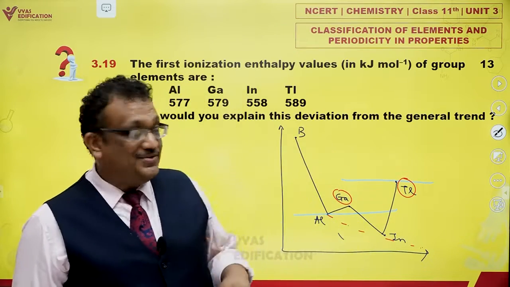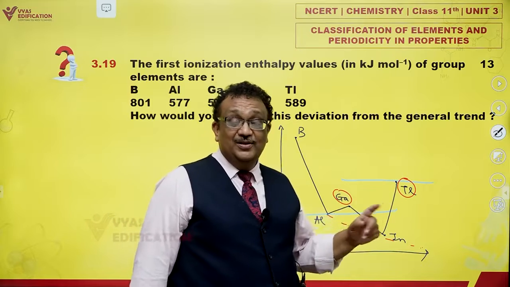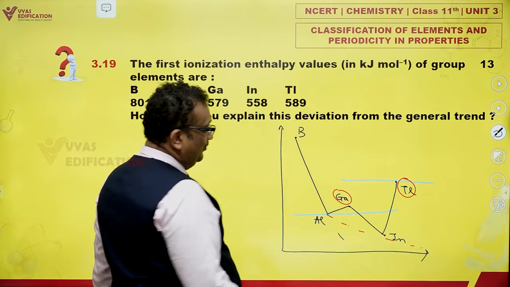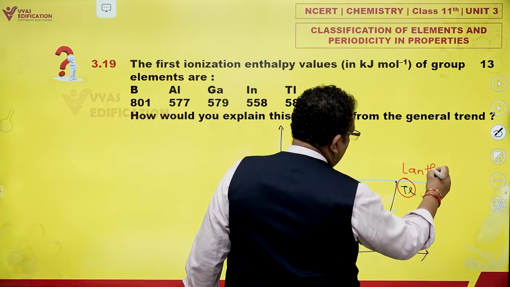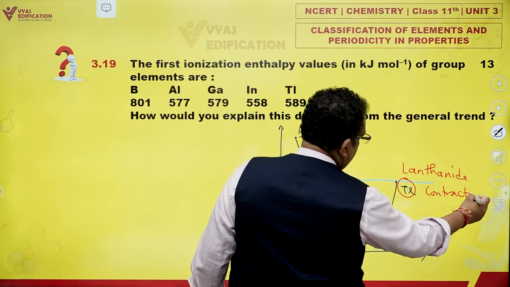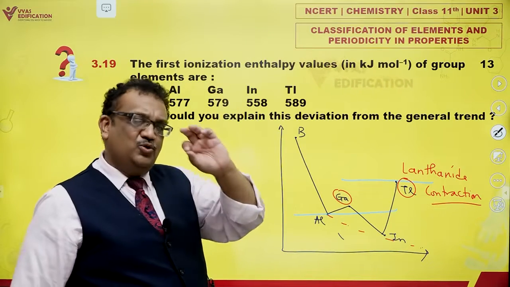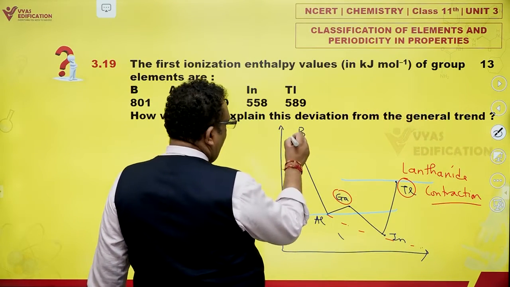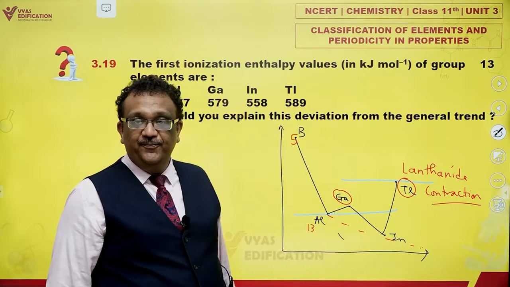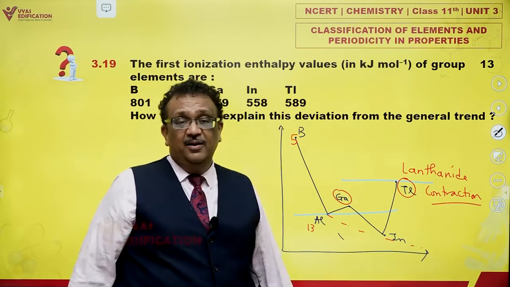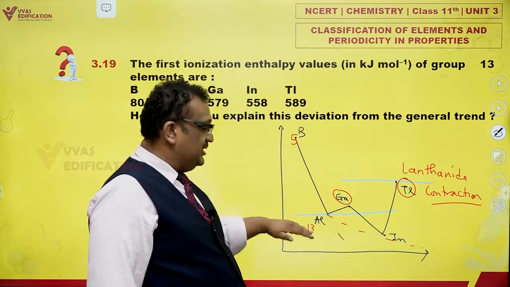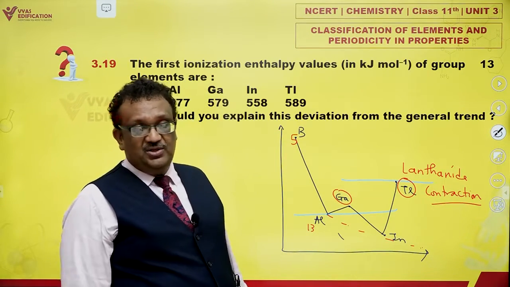The explanation lies in the appearance of the d block and f block for the first time. In case of thallium, it is what is called a lanthanoid contraction. Just look at their atomic number once. Boron has atomic number 5. Aluminium is 13, 5 plus 8, 13. So there is an increase in one shell. Boron has 2 electronic shells, aluminium has 3, and atomic number goes up by 8, which is fine.